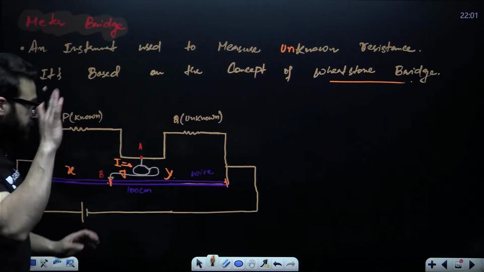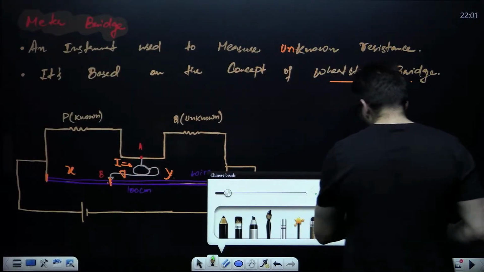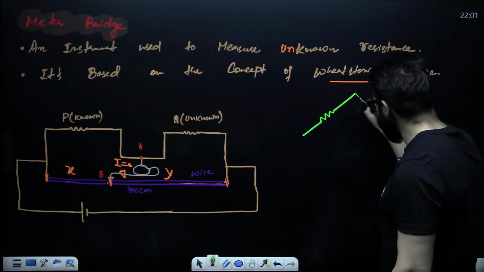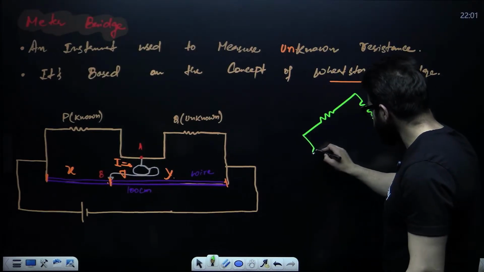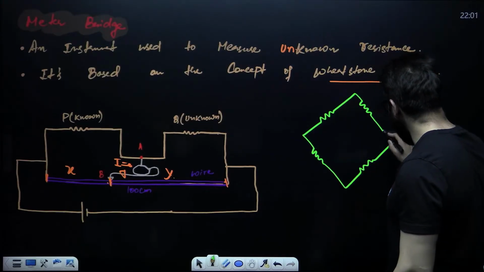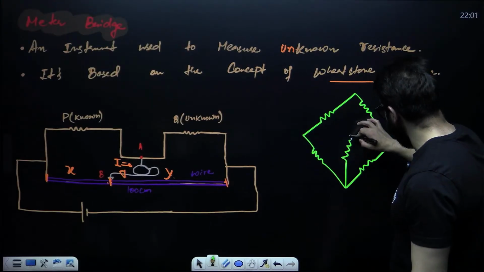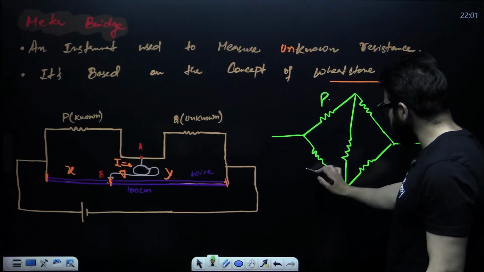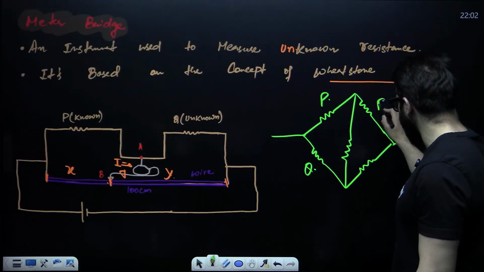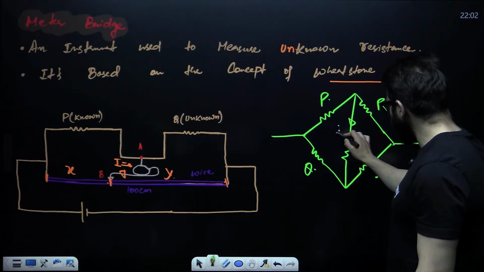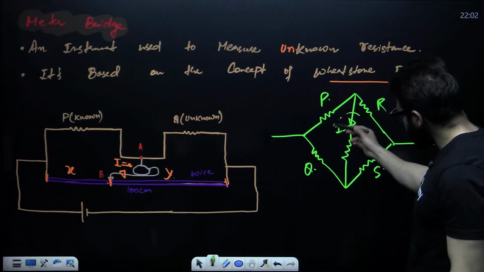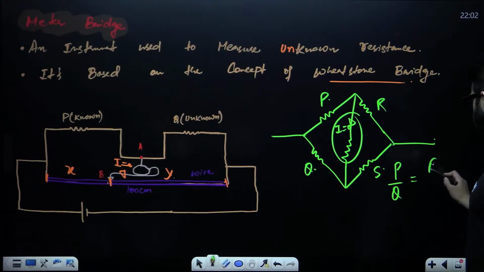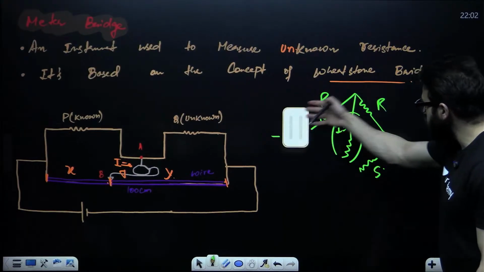Now, Wheatstone bridge concept you might have heard. What does the Wheatstone bridge concept say? This is one resistance, another resistance, another resistance, another resistance, and this is the fifth resistance. The Wheatstone bridge concept says that if this resistance P divided by this resistance Q is equal to R divided by S, then current through this resistance becomes zero. So you can remove this. If current through this is zero, then P divided by Q equals R divided by S. This is the concept of Wheatstone bridge.